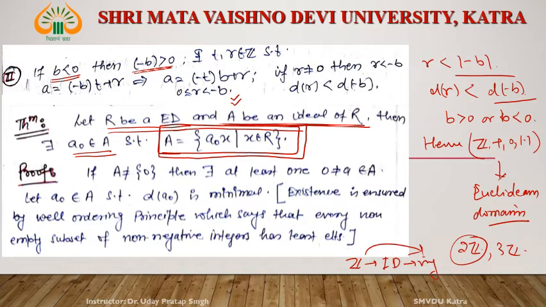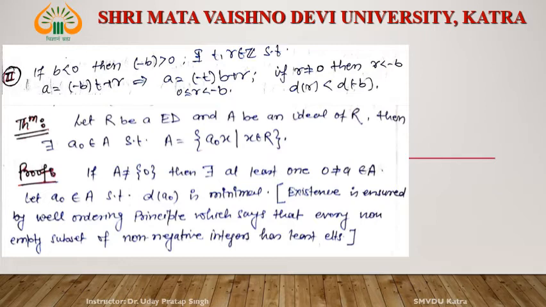It means every ideal A of a Euclidean domain is generated by a naught. Every ideal A of a Euclidean domain, we are talking about a Euclidean domain, it is generated by a naught. Okay, so let us see. If A is equal to 0, then obviously it is generated by 0. So this is the trivial case.